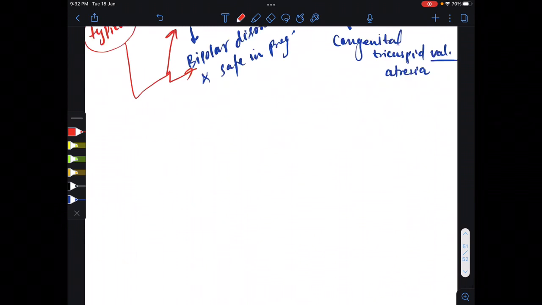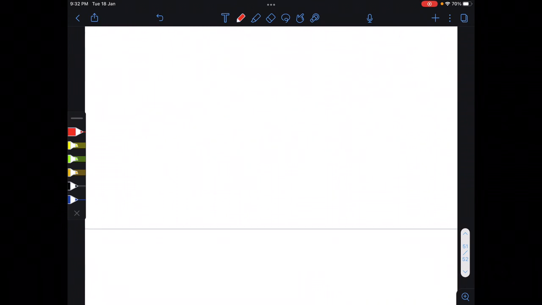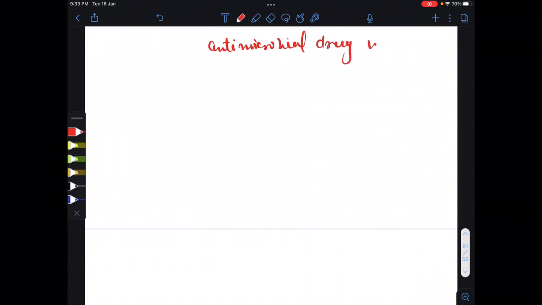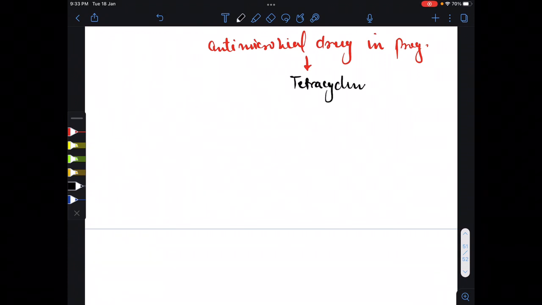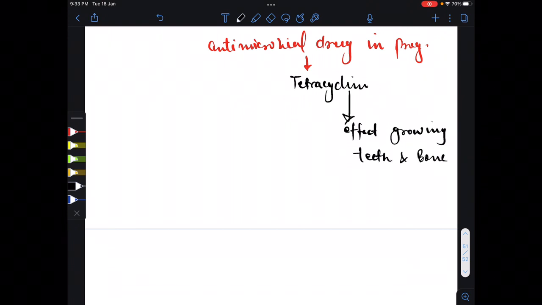in pregnancy. So next, let's talk about antimicrobial drugs. For example, if any female gets an infection, we should prescribe an antimicrobial drug. In pregnancy you have to understand that antimicrobial drugs are mostly teratogenic. For example, tetracycline affects the growing teeth and bone of the baby.